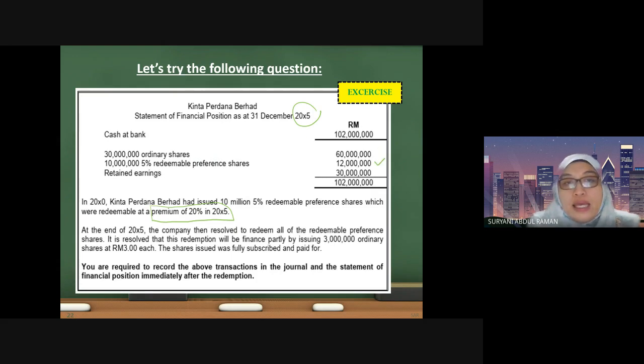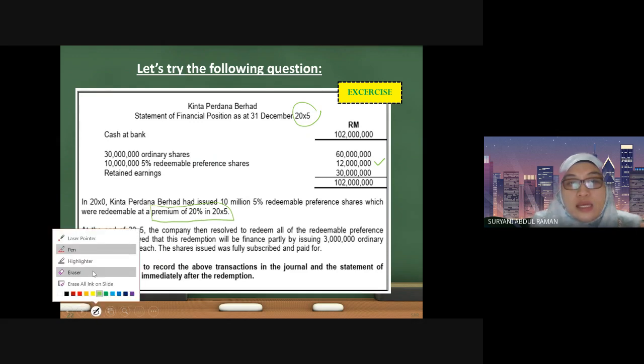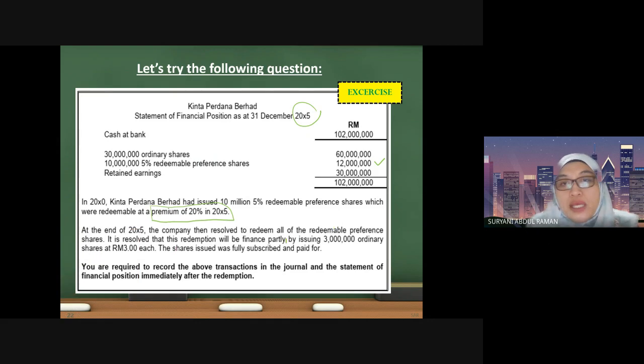At the end of year 5, the company resolved to redeem all the redeemable preference shares. It is resolved that this redemption will be financed partly by issuing shares at 3 ringgit each, and the balance will be taken out of profit.